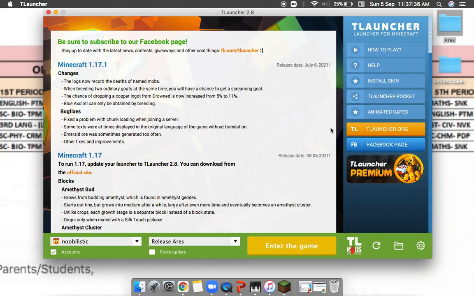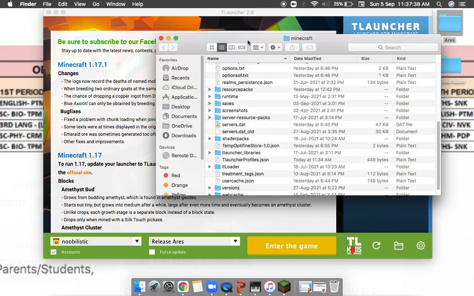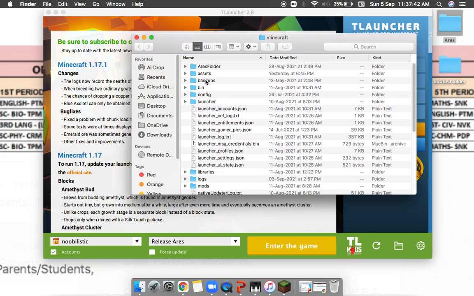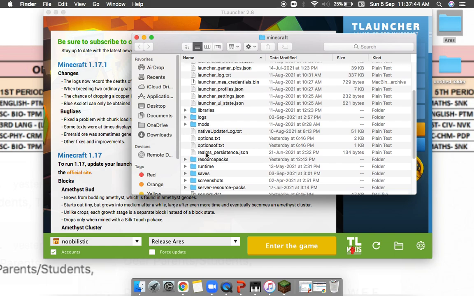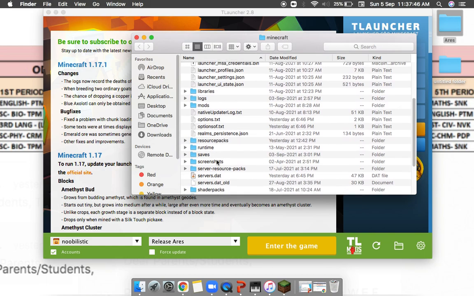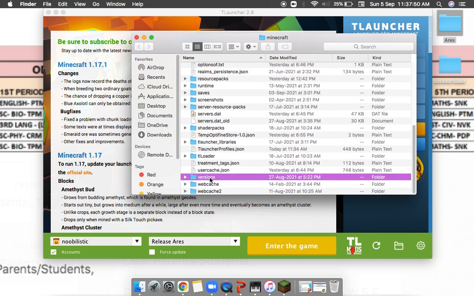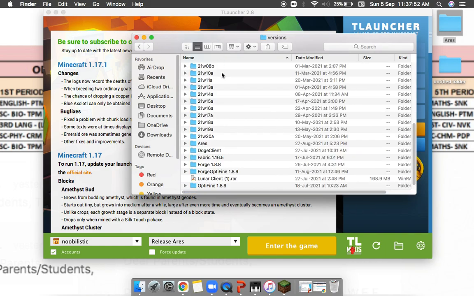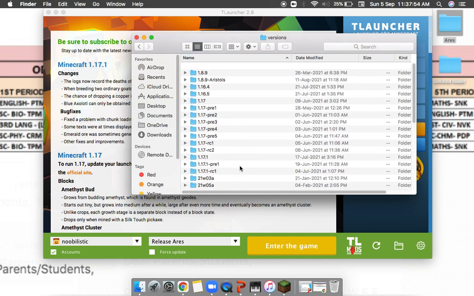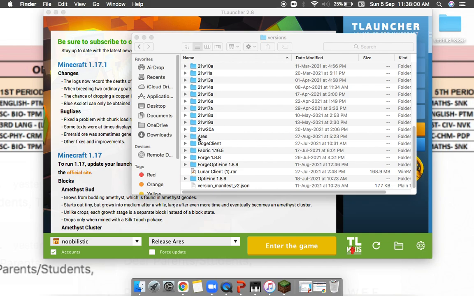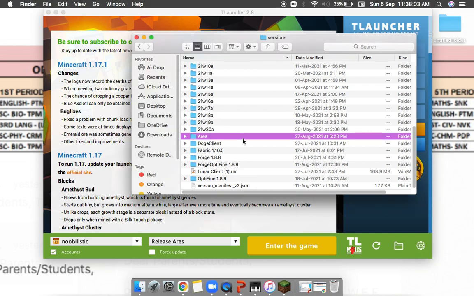So then you'll go to the folder, this folder sign, and then you'll see somewhere there'll be versions, libraries, logs, mod, resource pack, runtime, save, screenshot, server, and yeah, versions. I'll just open that. Now you see here all the versions that I have. So now you'll drag this and put it in here. But you see I already have it. See, I have it in.